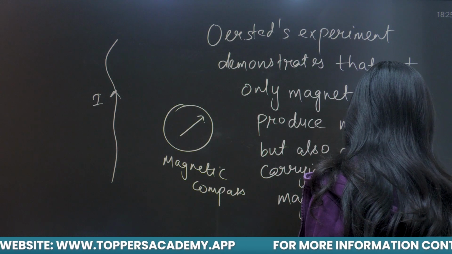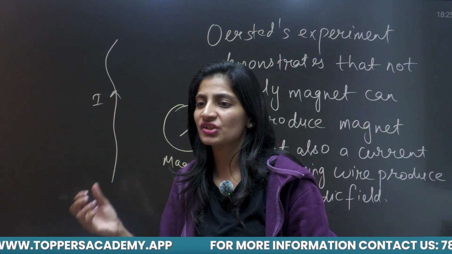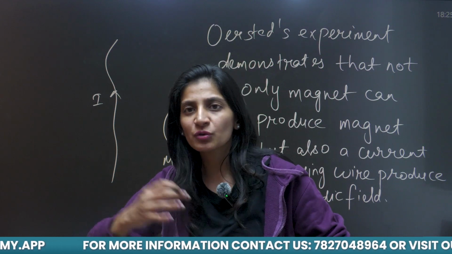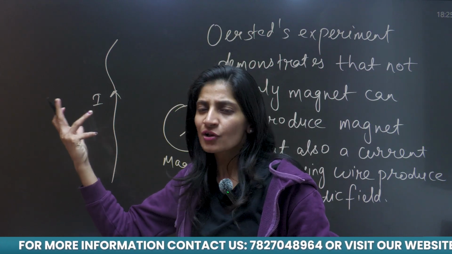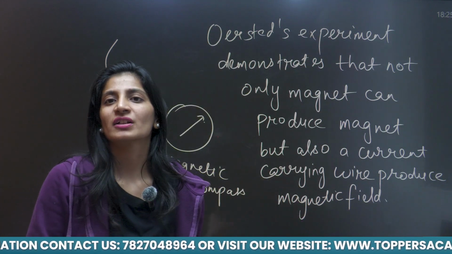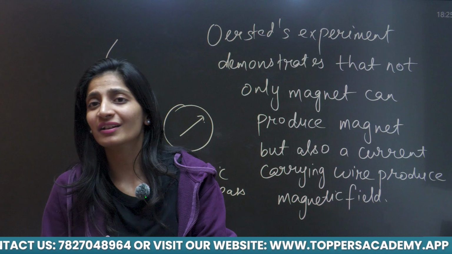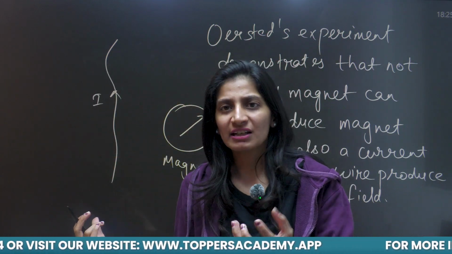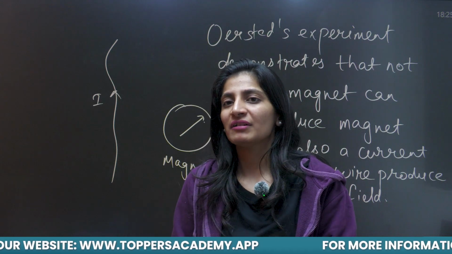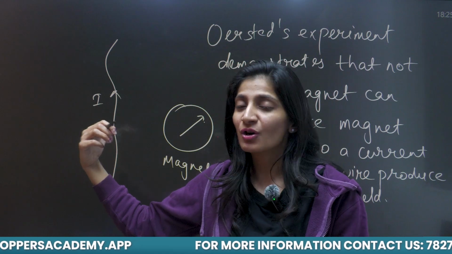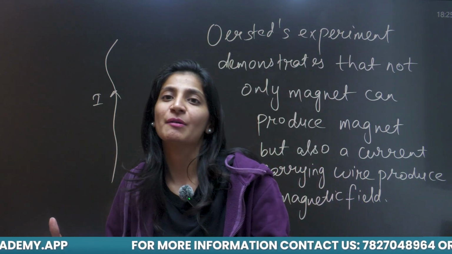Current carrying wire means you can say moving charges. When the charge was at rest, it cannot produce magnetic field, but if it is moving, that is equal to current. So that current can also produce some magnetic field around it. This was the result of Oersted's experiment, and that was a great discovery of that time, because magnetic field of magnet is fixed. But if we want to have a large amount of magnetic field, then we can get this from using a wire, because now a wire can also produce a high amount of magnetic field.